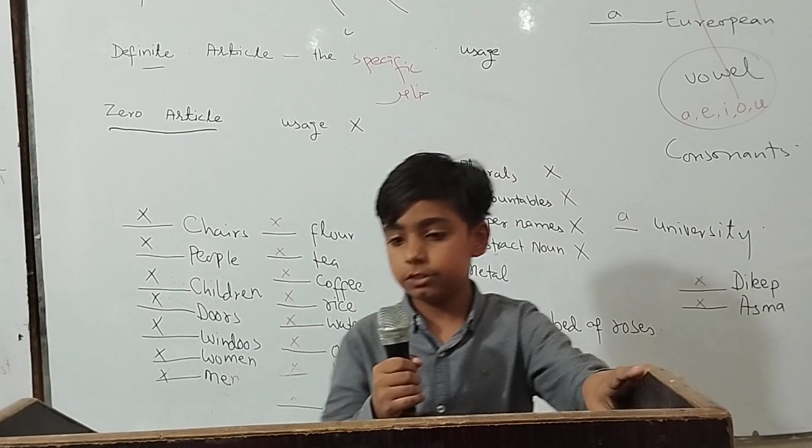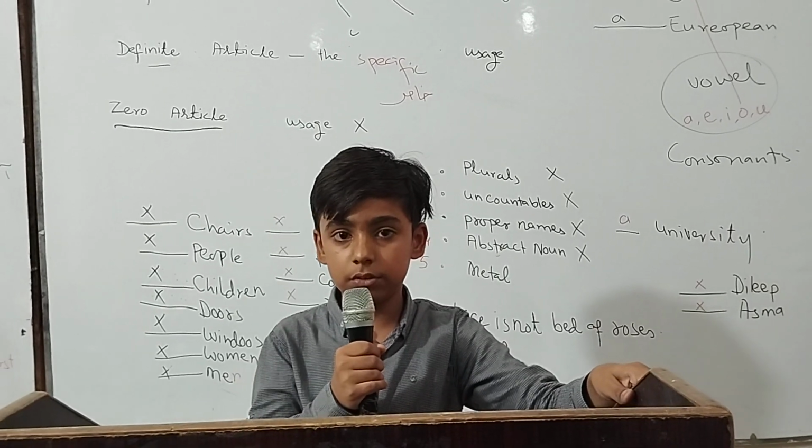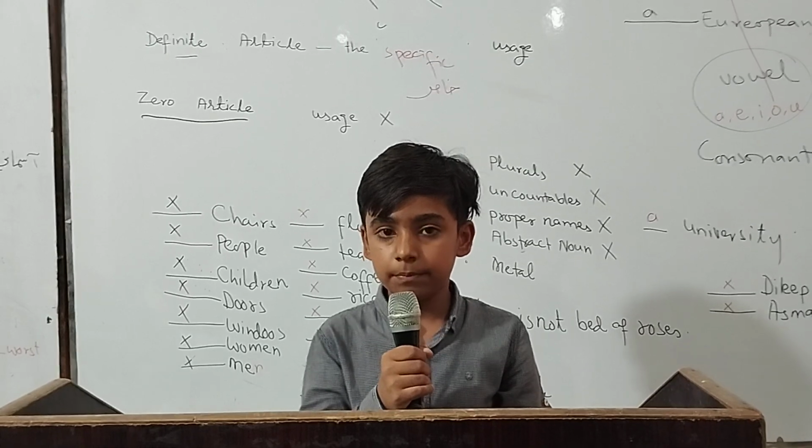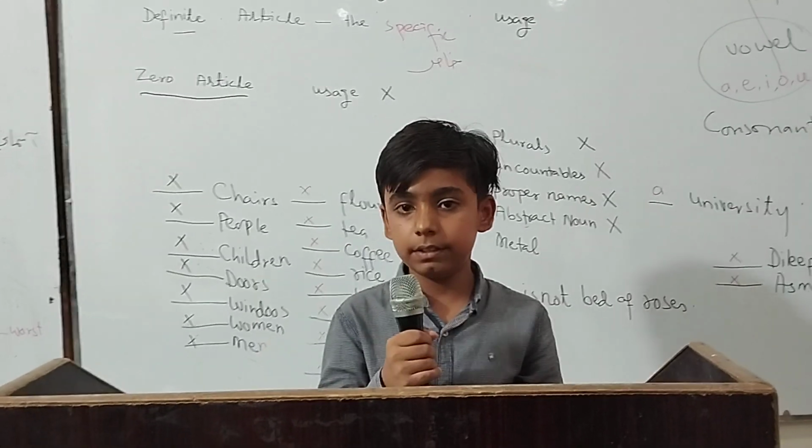And the zero article is not used with plurals, uncountables, proper names, and so on.